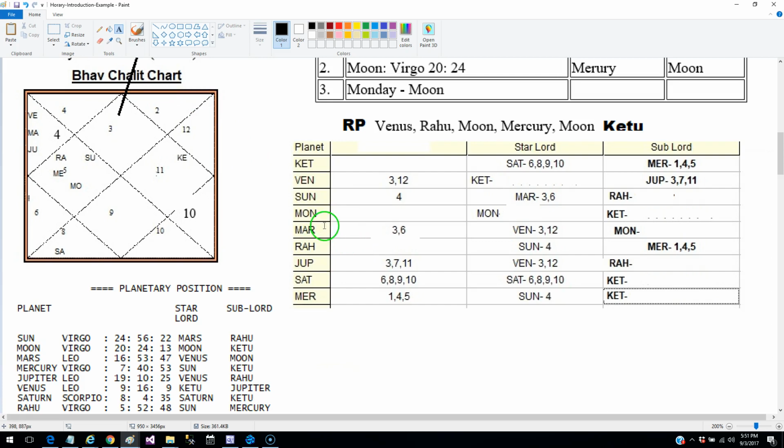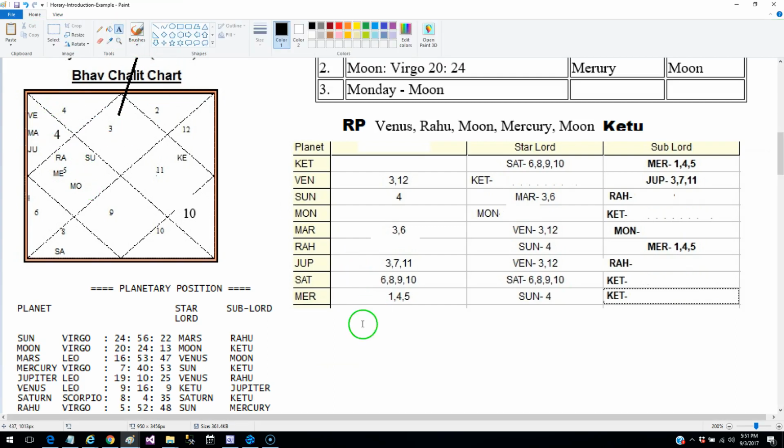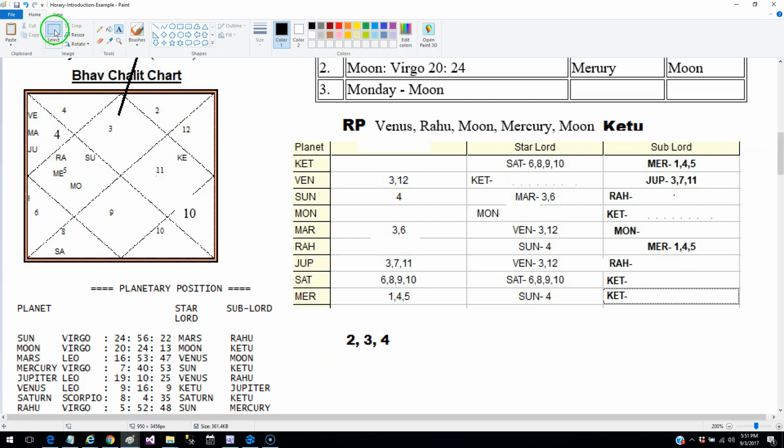Now Moon is the owner of the second cusp and the third cusp, and Moon is in the 4th house. So Moon is signifying these houses.